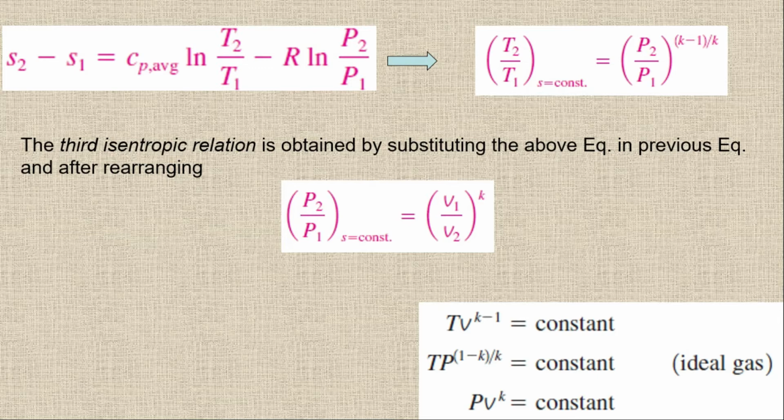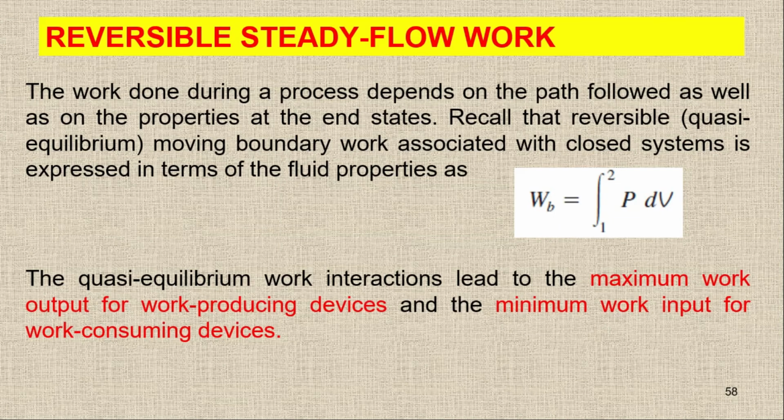From here onward, we will discuss something which is slightly more practical knowledge. First of all, we have the reversible steady flow work. Work done during a process depends on the path as well as the properties at the end states. We know that we have the boundary work, the integral of PdV between states 1 and 2, which depends on the states as well as on the path. This is the reversible or quasi-equilibrium moving boundary work associated with a closed system.